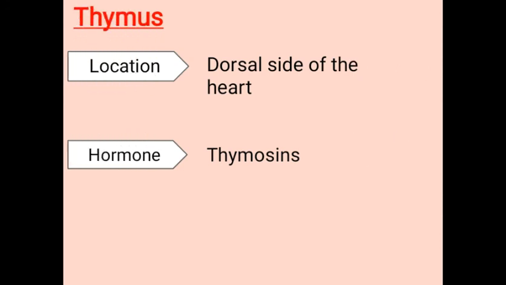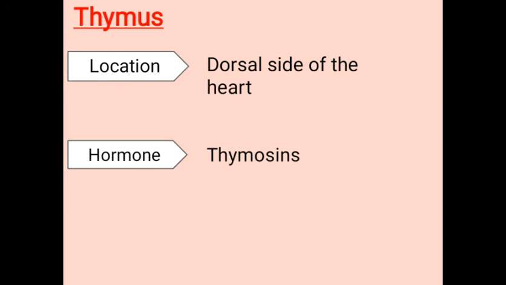Thymus. Now thymus is a globular structure gland. It is globular in structure and it is located between the lungs, behind the sternum on the ventral side of the aorta. It is a temporary endocrine gland. It reaches its maximum development level at the age of 11 to 18 years.